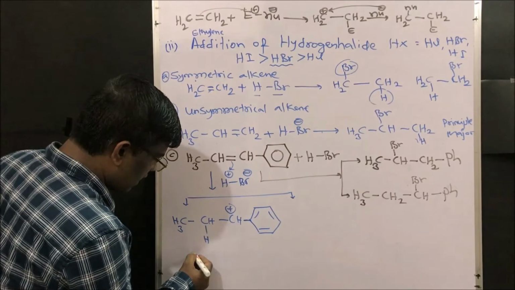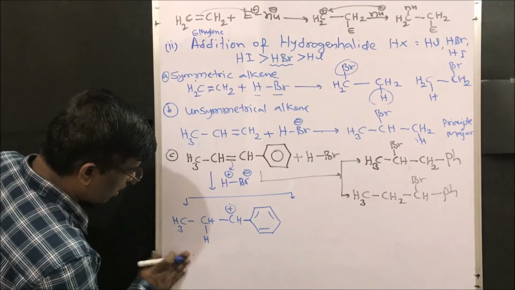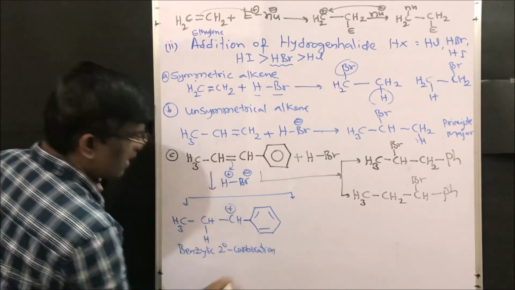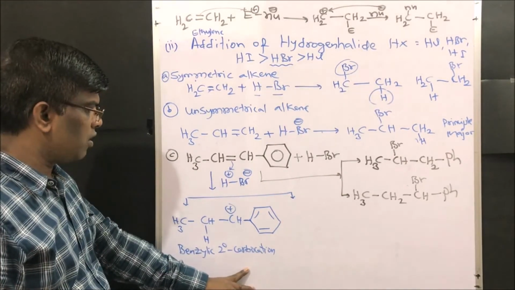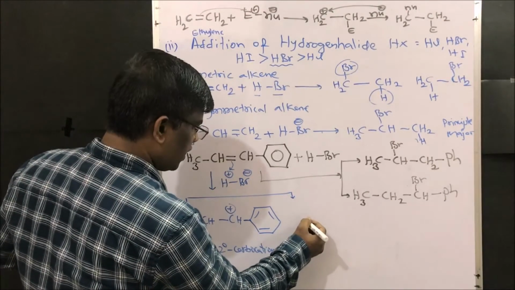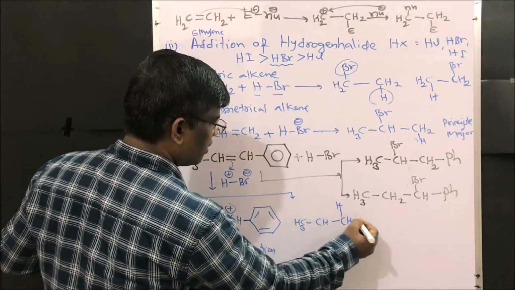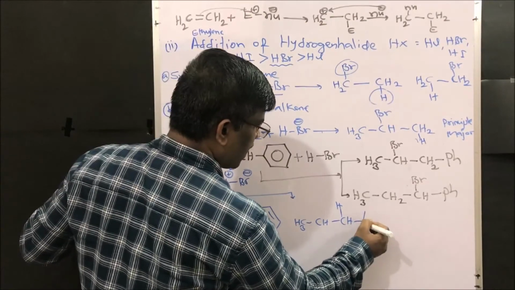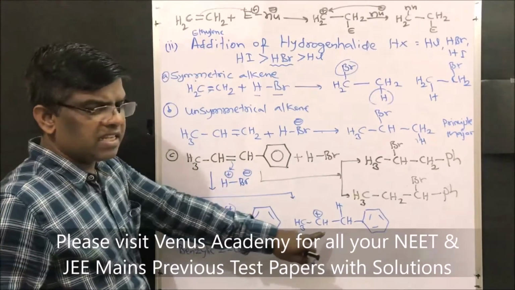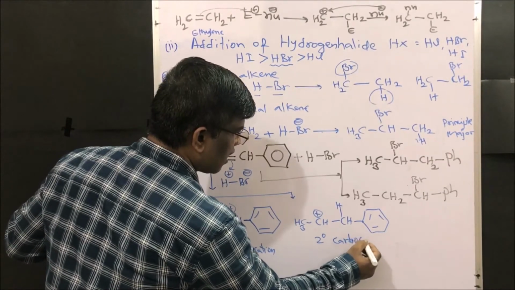This is secondary. Before that it is benzylic, very important friends. So a benzylic secondary carbocation is formed if hydrogen adds to this carbon, or it may give CH3-CH, where I am adding hydrogen here, and phenyl here, right friends? So what is the carbocation here? Is this the benzylic carbocation? No, it is only a secondary carbocation.